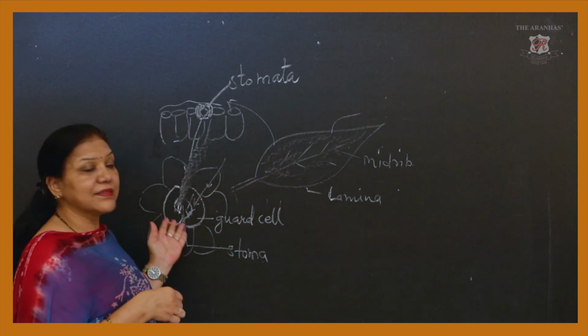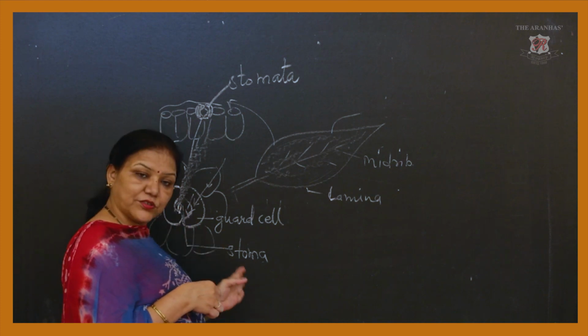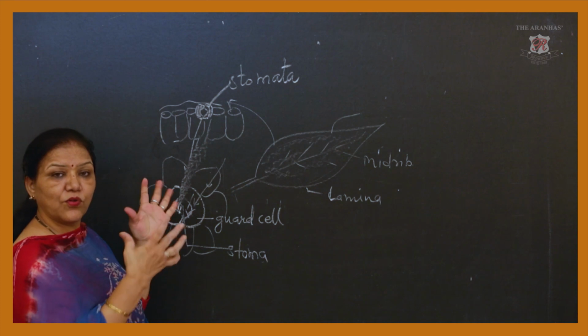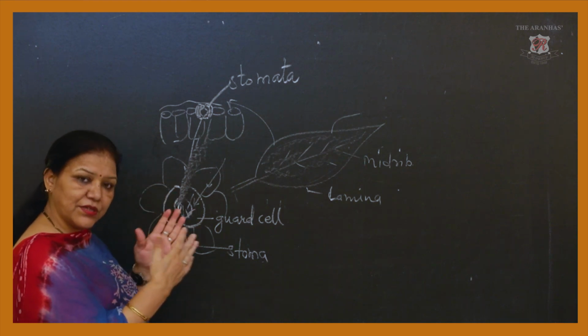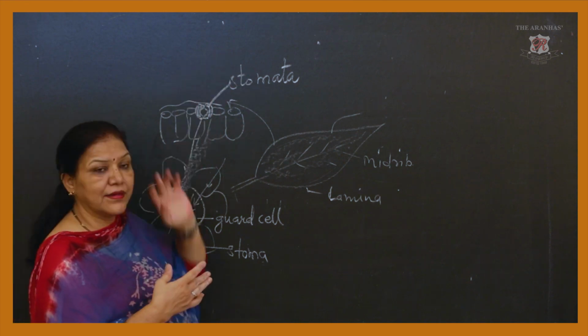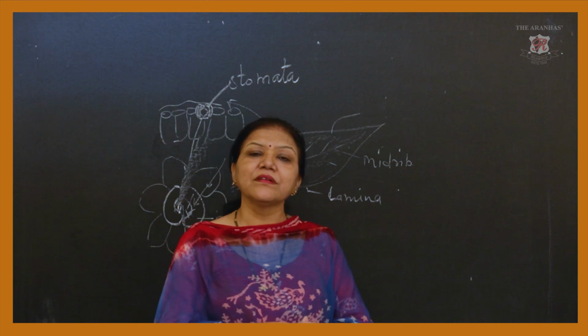Stomatal transpiration has guard cells with an aperture between them. This is called stoma. When water comes inside the guard cells, they swell up. As a result, the aperture widens and the water escapes from this stomata into the atmosphere. So in this way, we have finished up to transpiration.